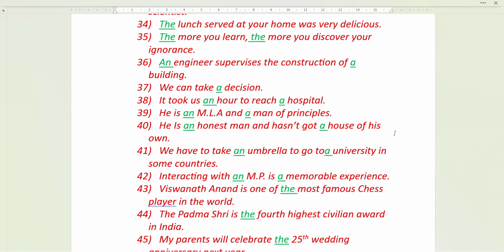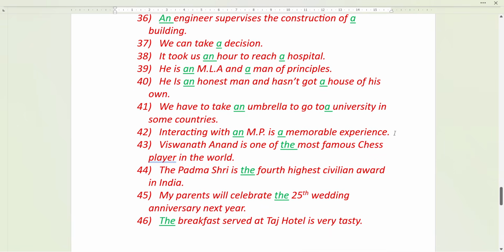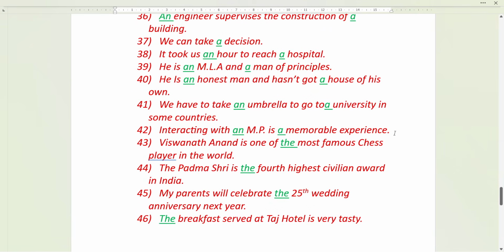An engineer supervises the construction of a building. We can take a decision. It took us an hour. Already I told you, hour is pronounced as R. Though H is there, it is pronounced R. That is why we are using an hour. To reach a hospital, or you can also say reach the hospital. If it is a strange hospital, a hospital; if it is a familiar hospital, the hospital. Both are correct.